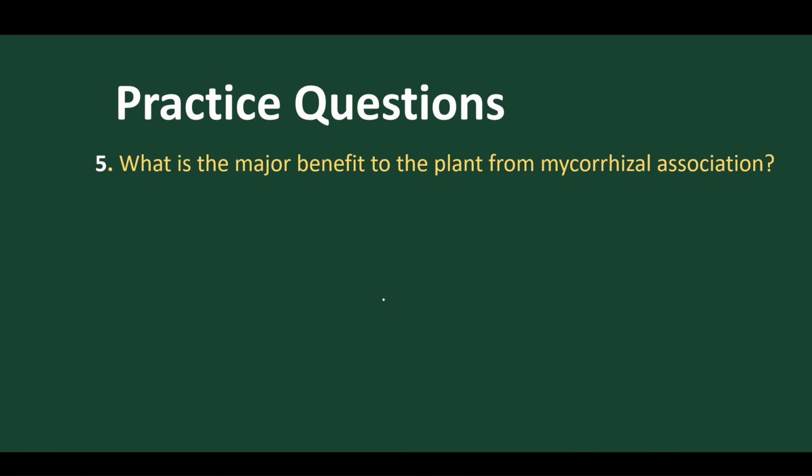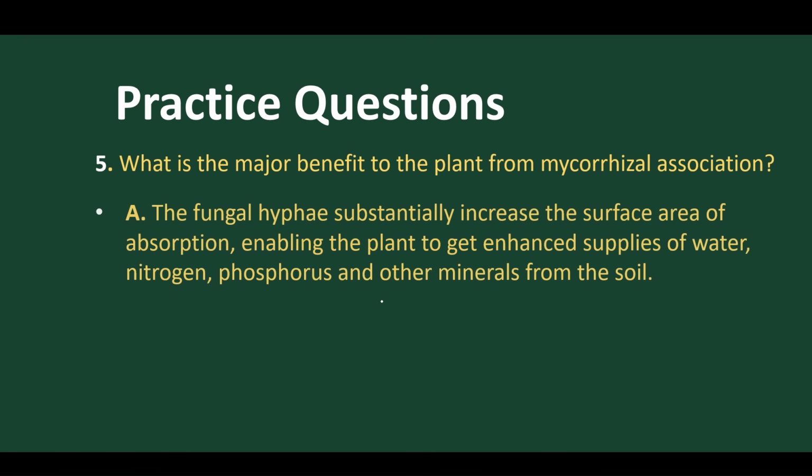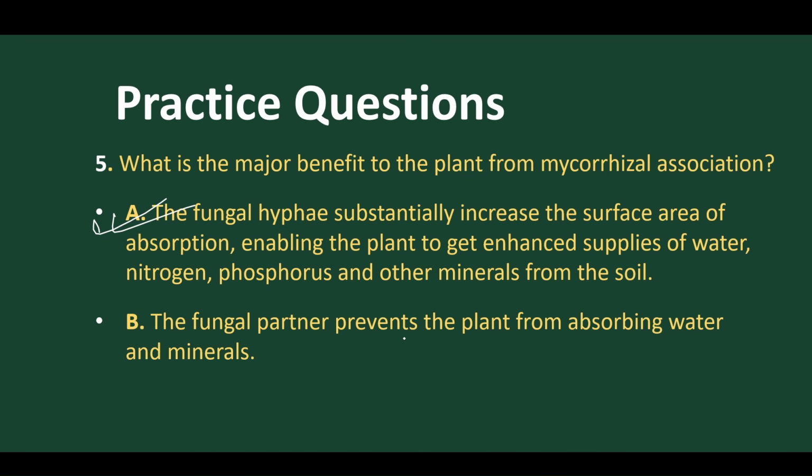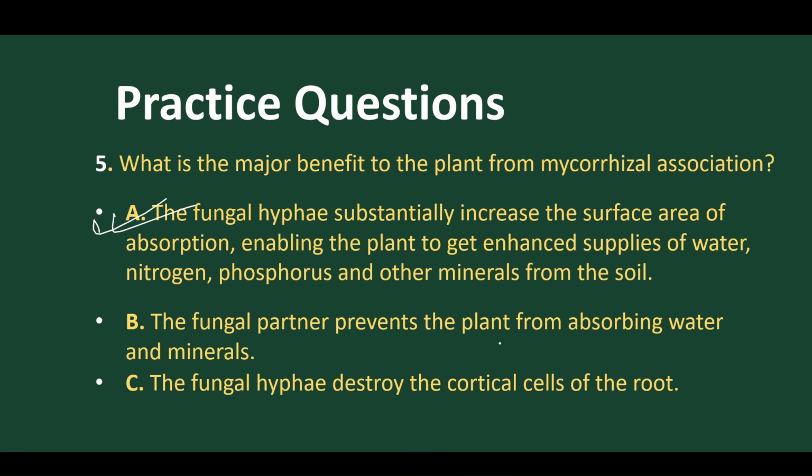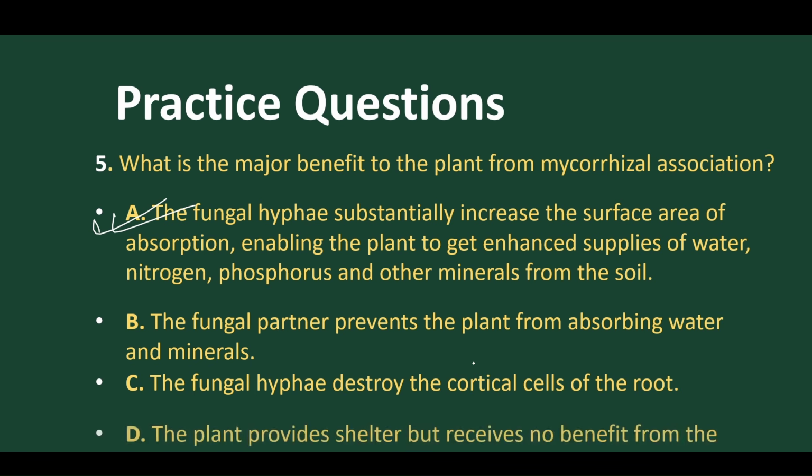What is the major benefit to the plant from mycorrhizal association? The fungal hyphae increase the surface area for absorption, enabling the plant. Yes, so this is the right answer. The fungal partner prevents the plant from absorbing water, no. The fungal hyphae destroy the cortical cells of the root, no. The plant provides shelter, no. So this is the right answer. So we have discussed 5 questions.